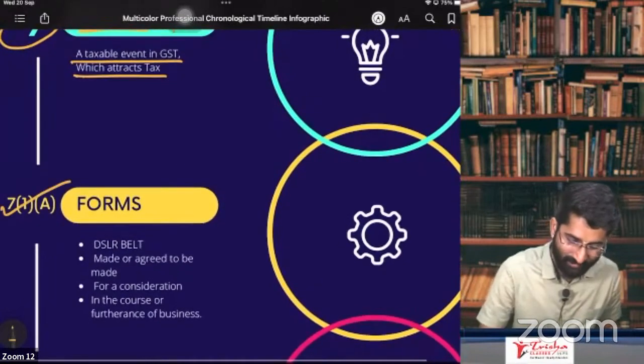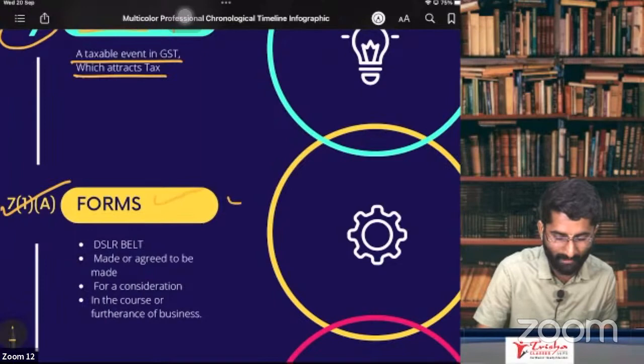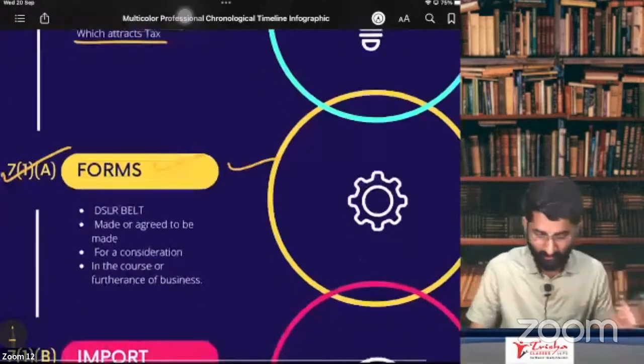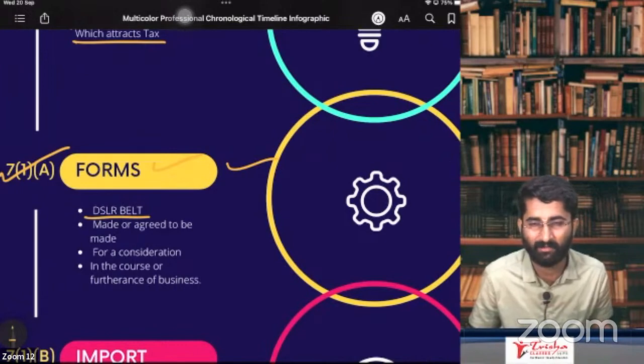Okay, now section number 7, subsection 1, clause A. That is, what are the forms of supply? First one, DSLR belt. Now you might ask me, sir, what is DSLR belt? This is the mnemonic which I have given to it.